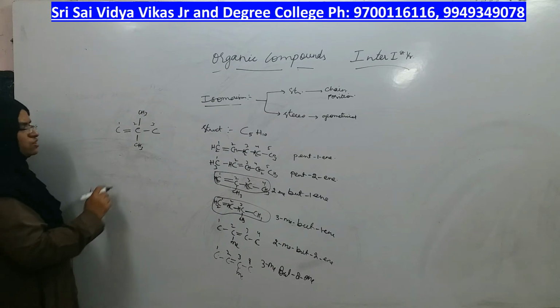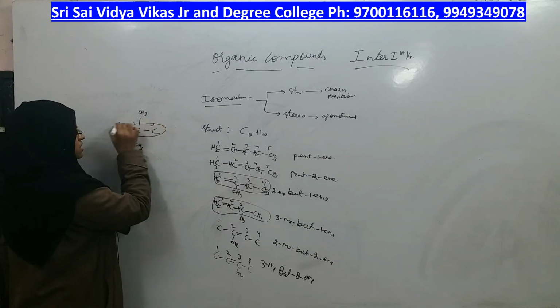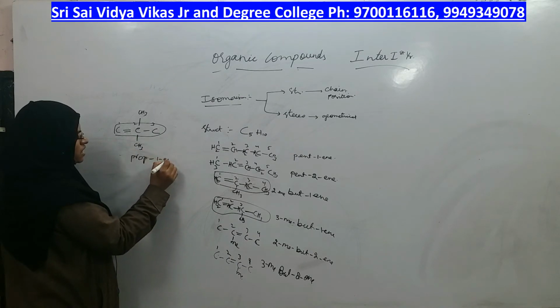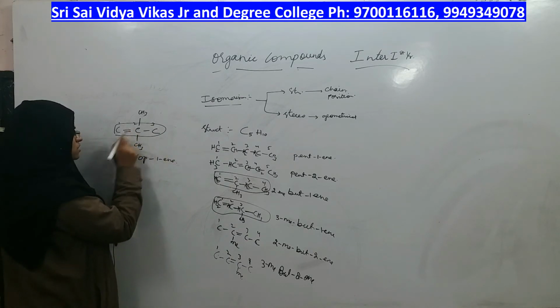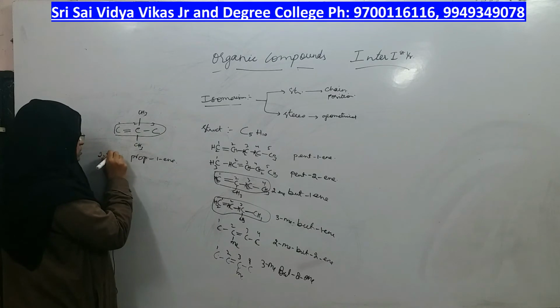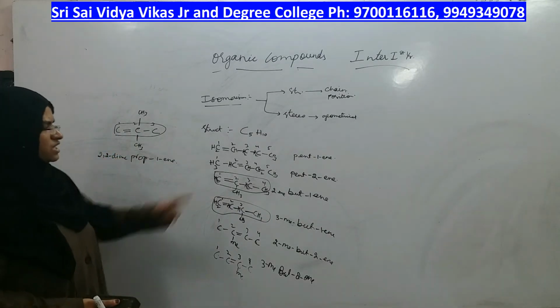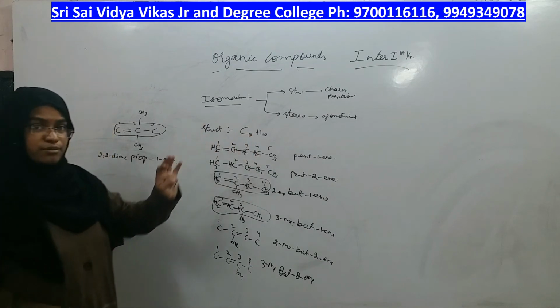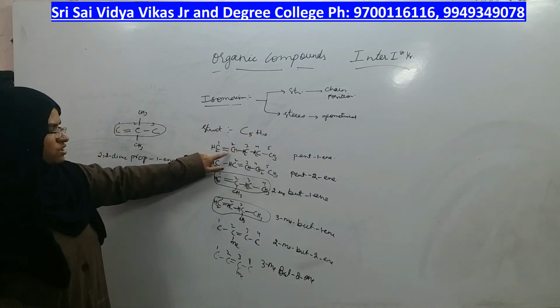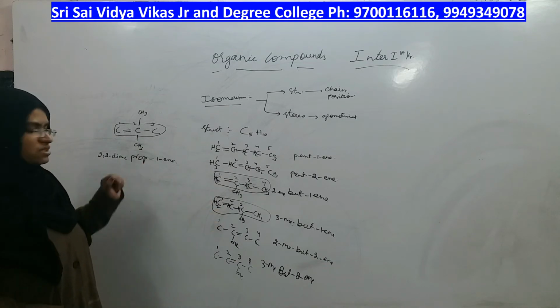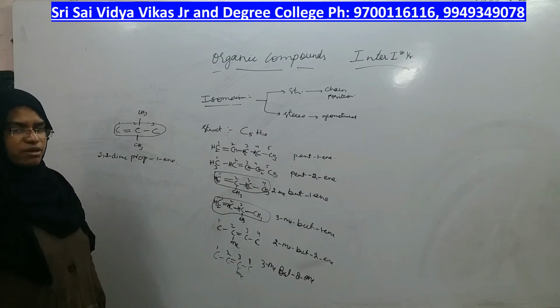What is the name of this isomer? The longest carbon chain is prop-. Where is the double bond? At first carbon. What are the groups here? 2,2-dimethylpropene, right? With this molecular formula, you are able to get how many structural isomers? 1, 2, 3, 4, 5, 6 and 7 structural isomers can be possible.